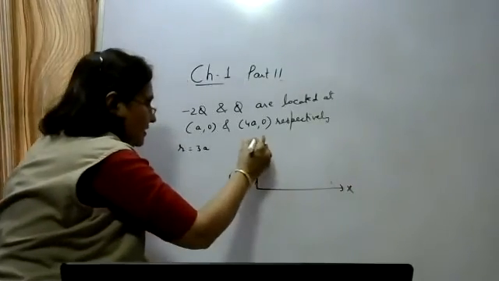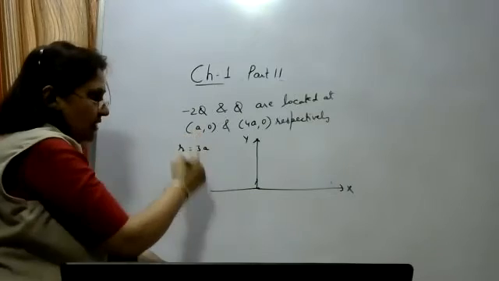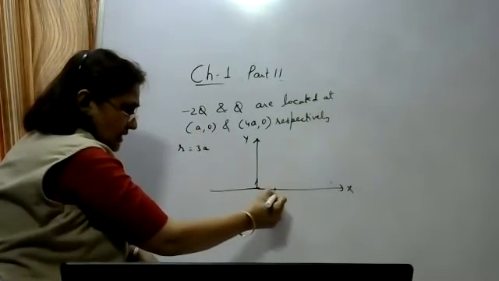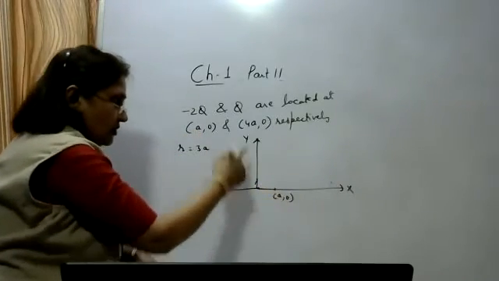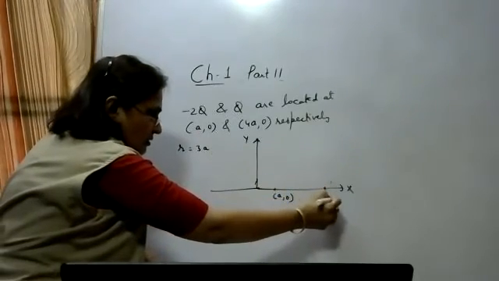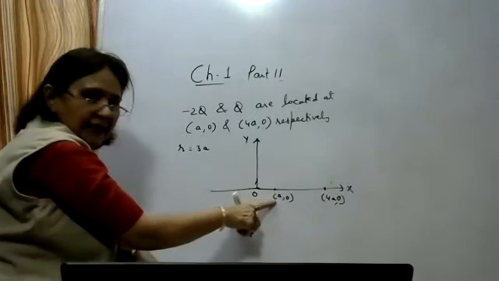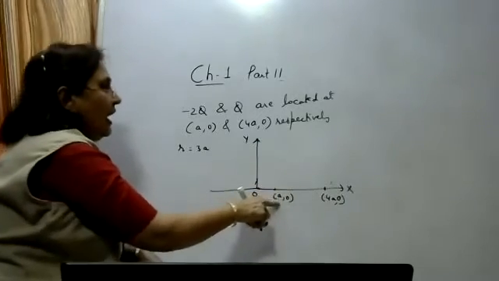This is the x-axis, this is the y-axis. Let us draw these points. A0, somewhere here, this is the location of A0. And 4A0, suppose it is at this point, 4 times from the origin on the x-axis.